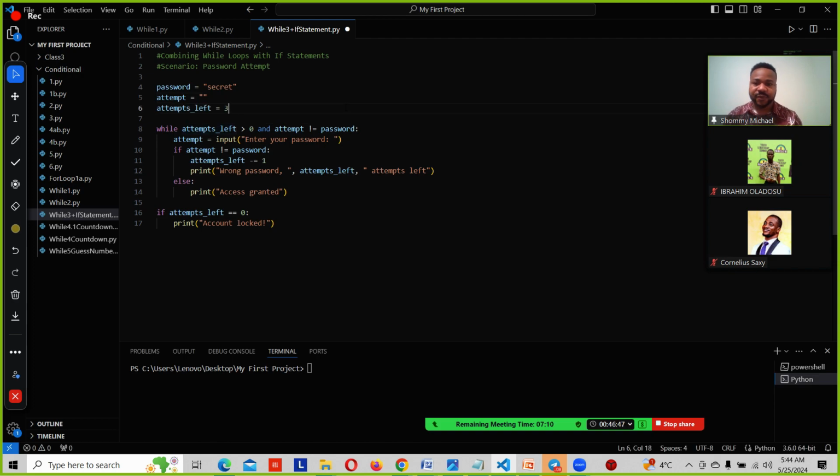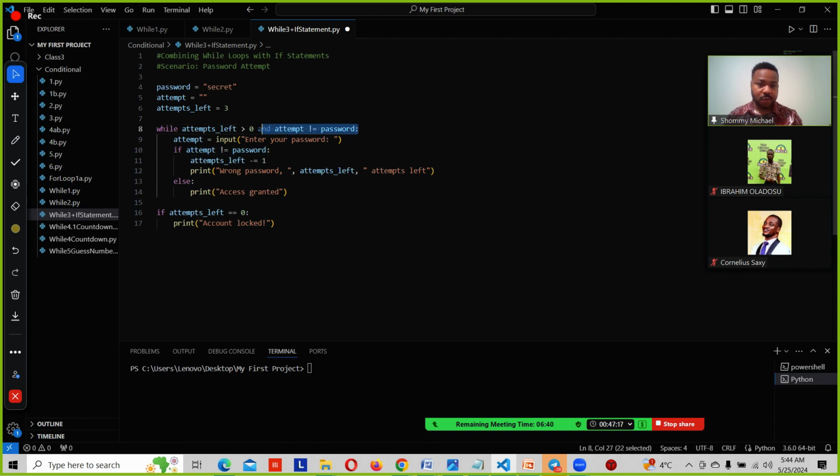What is the variable of our attempt_left? Remember the variables we have assigned right here. Our attempt_left is 3 and our password is secret. Our attempt is empty, right? It is empty. Note that. So while attempt_left, which is 3, is greater than 0 and attempt is not equal to password.